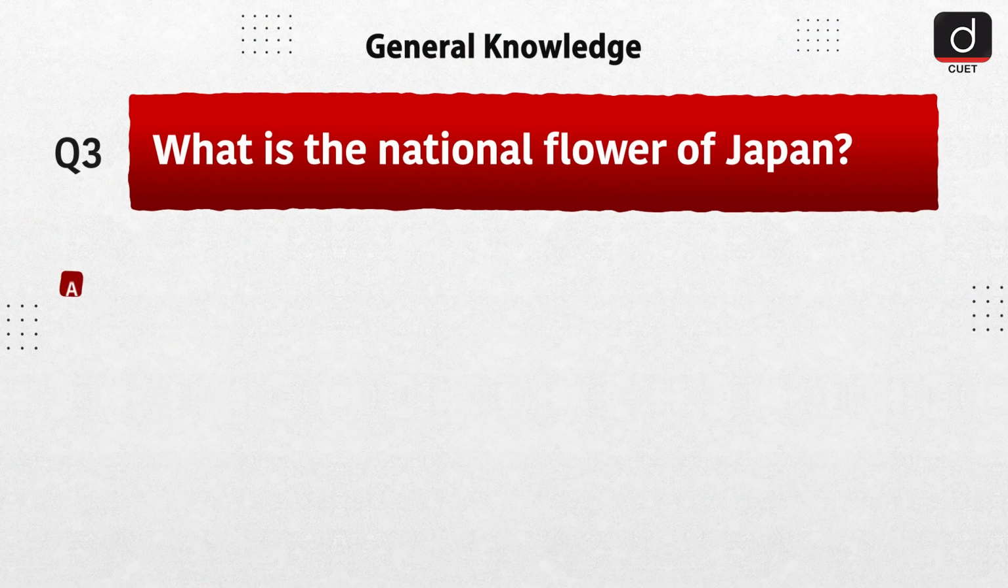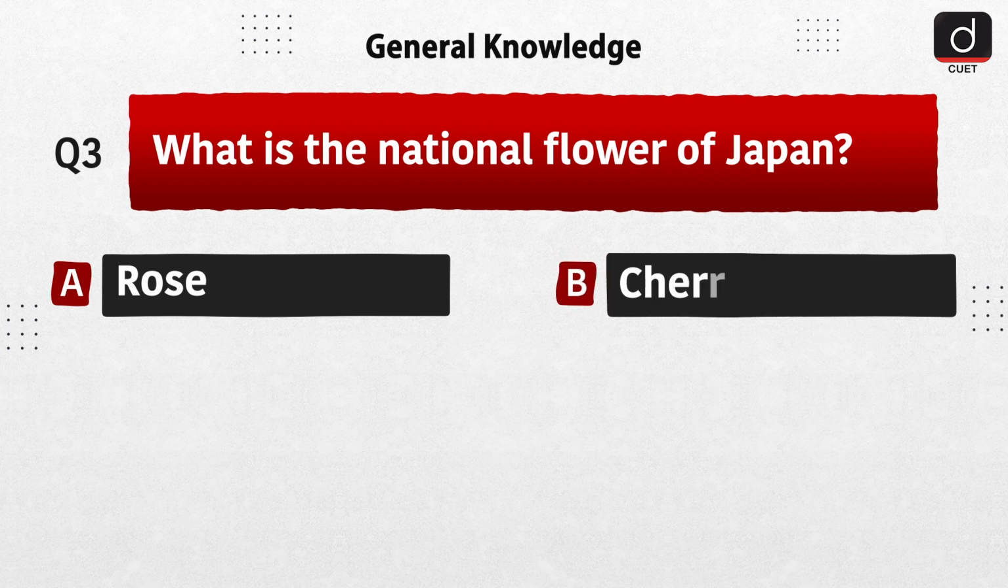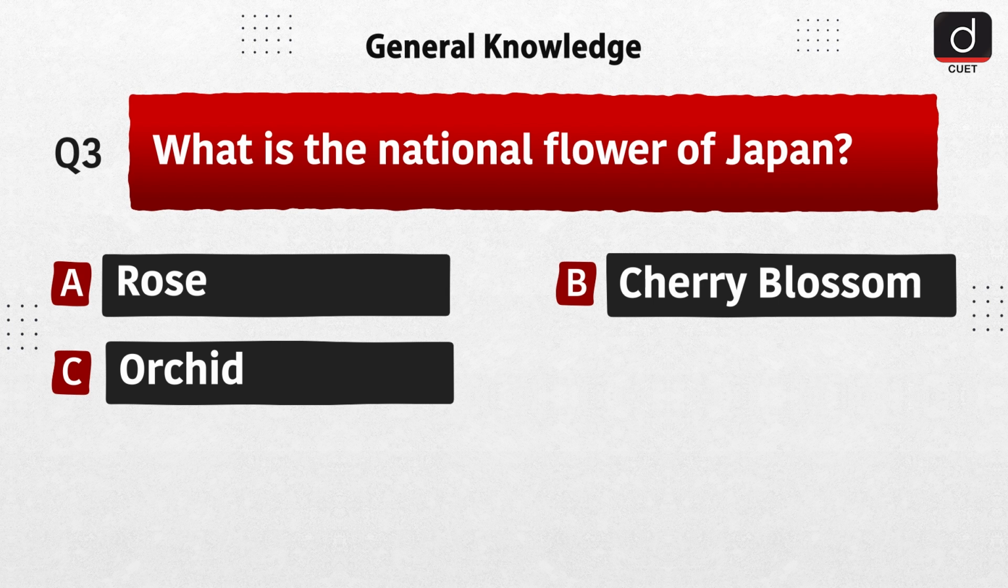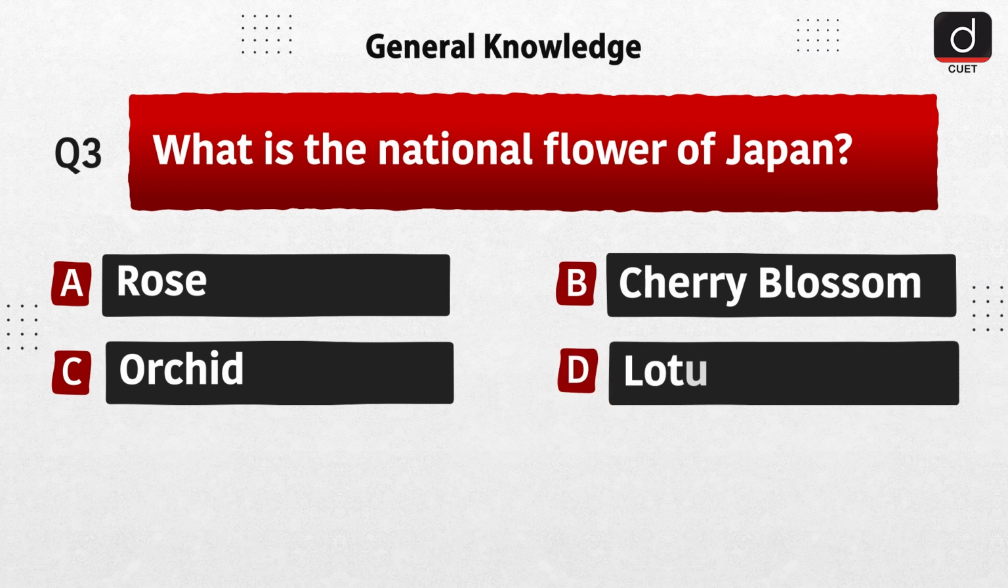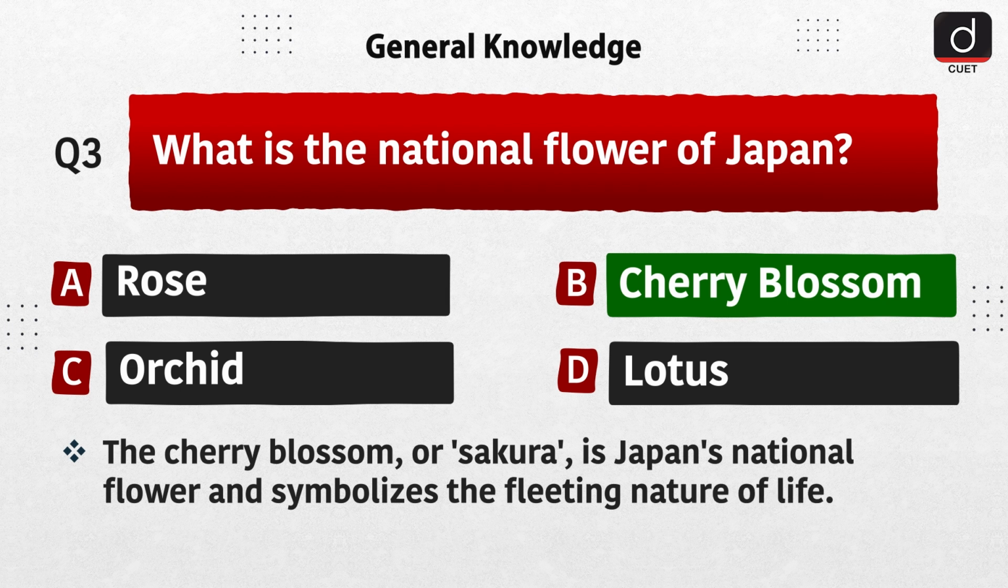Next question is, what is the national flower of Japan? Option A, rose. Option B, cherry blossom. Option C, orchid. Option D, lotus. The correct answer is option B, cherry blossom. The cherry blossom, or sakura, is Japan's national flower and symbolizes the fleeting nature of life.